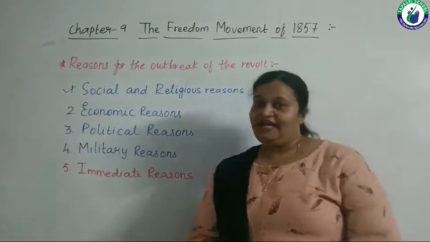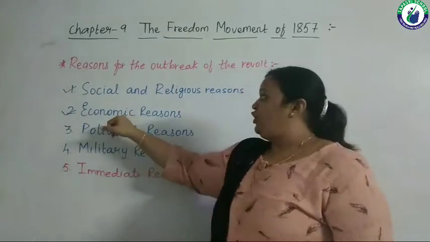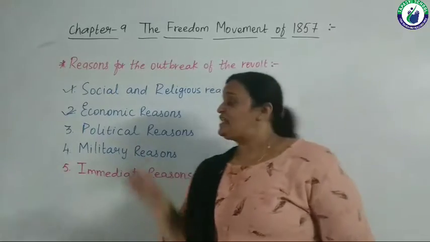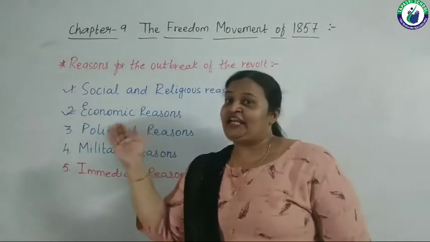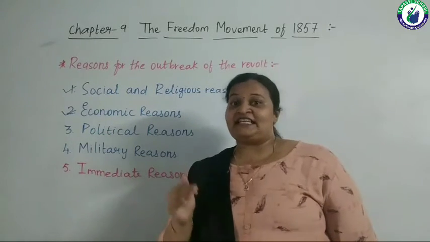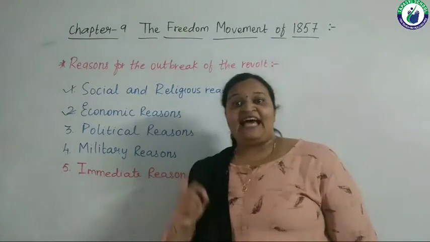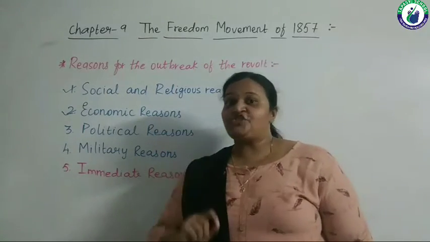1857. Right? The second such reason is economic reasons. As the term suggests, economic means people were financially ruined. We had just talked about it, we even discussed in detail in the last chapter of history, that people were financially ruined. They were destroyed.